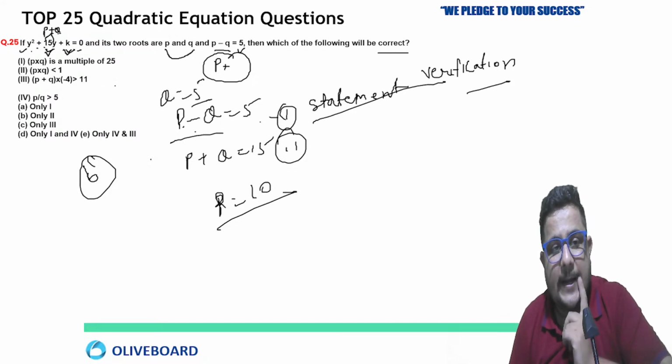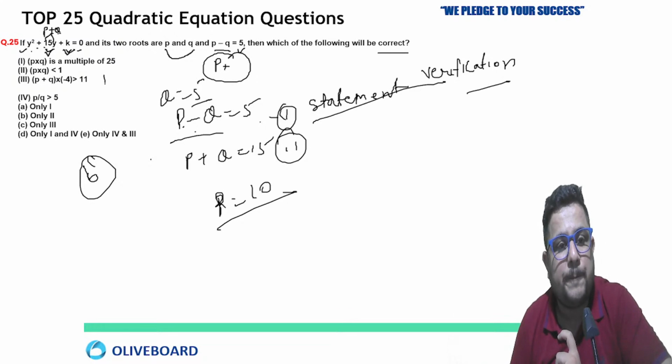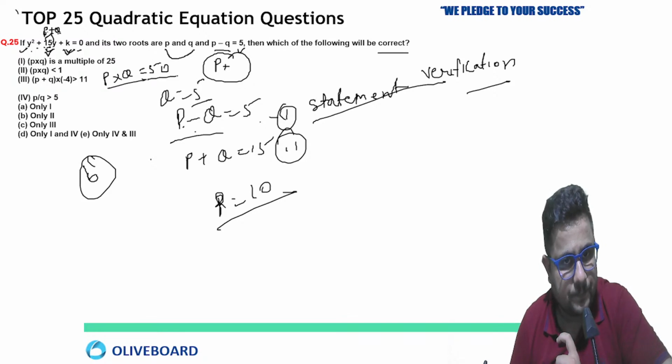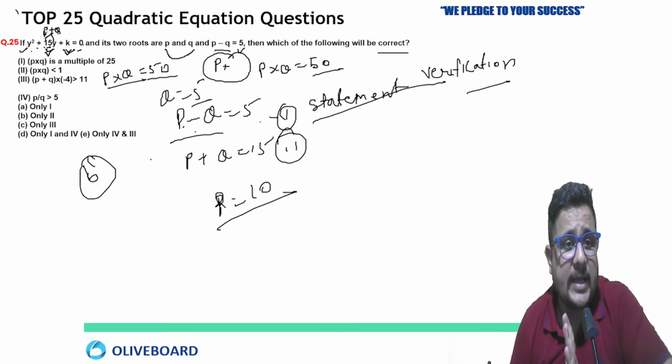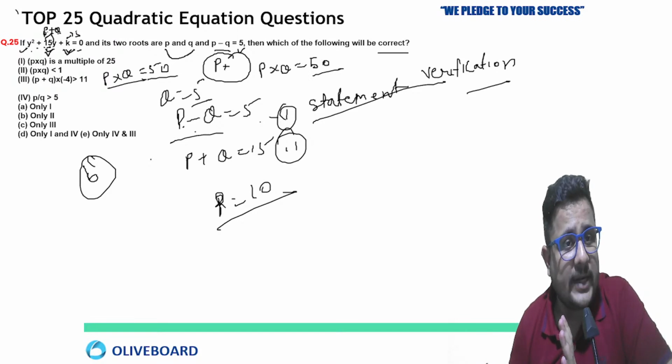And the value of K is the product of P and Q, because P and Q are the factors. By those factors, by addition you must get 15, and by multiplication you must get the product of A and C, and that is K. So K is equal to 10 into 5, which means 50. The product of P and Q is going to be 50 directly. I'm just calculating the value of K also for you, that is 50.